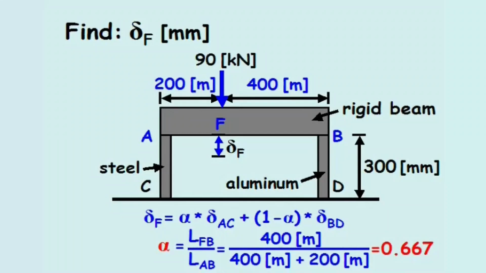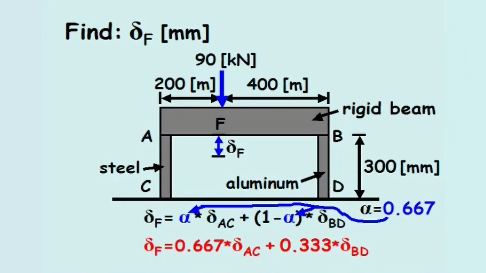Using 0.667 for alpha, delta F equals 0.667 times delta AC plus 0.333 times delta BD. Next, we have to determine the change in length, or axial deformation, in the two columns.